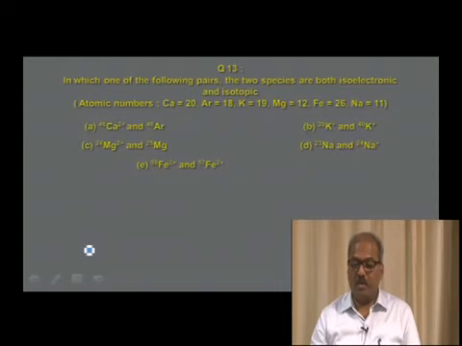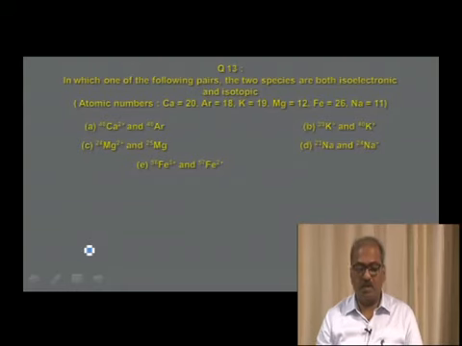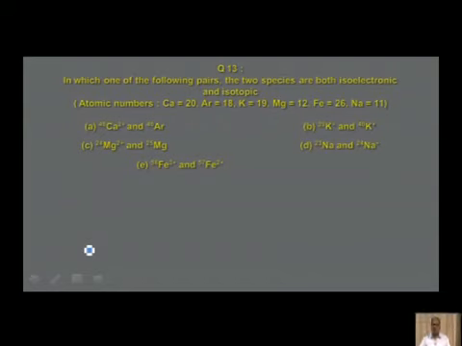Option B, K plus and K plus both contain the same number of electrons, namely 18 electrons, therefore they are isoelectronic. And the number of protons in both potassium ions is 19 each, therefore they contain the same number of protons, atomic number is the same, mass numbers are different, they are isotopes as well as isoelectronic. That is the correct answer for the question. And the other options, magnesium ions and sodium ions and iron ions in options C, D and E are all isotopic species, but they are not isoelectronic.